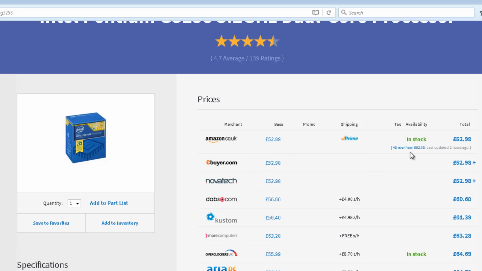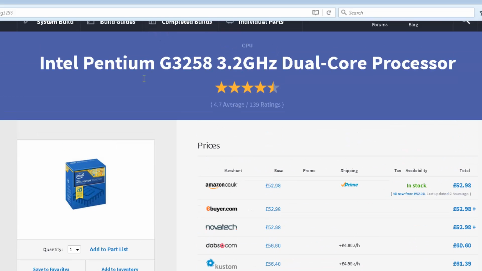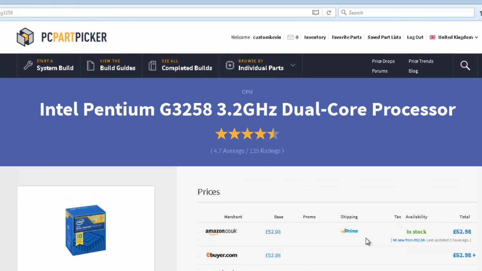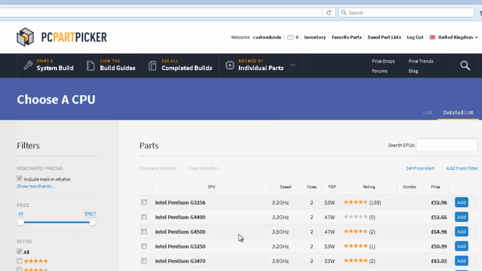It's perfect. You could even use this as a server chip. And it's overclockable, which is another nice feature. It's a celebration chip that Intel brought out, but it's great for building everyday computing desktops. So we're going to use that there.